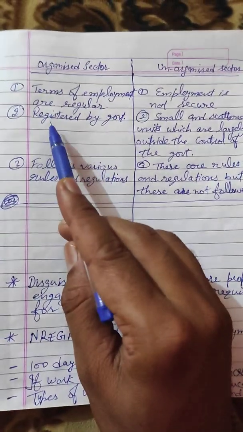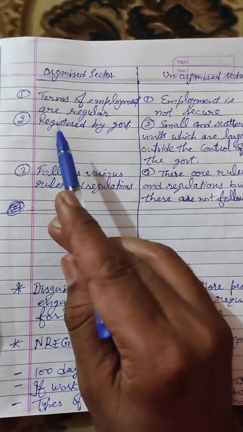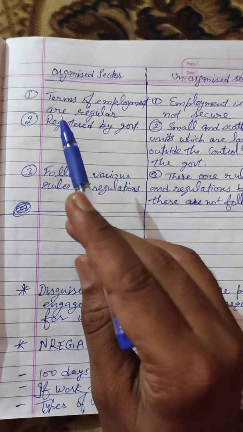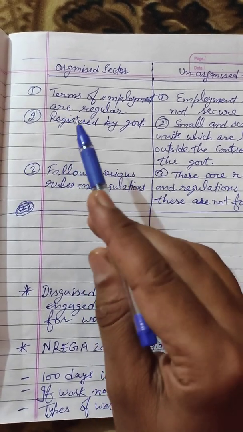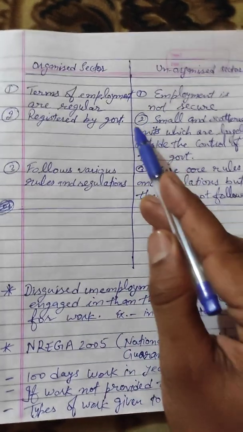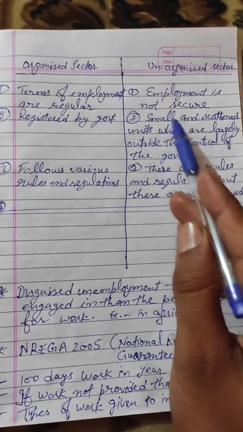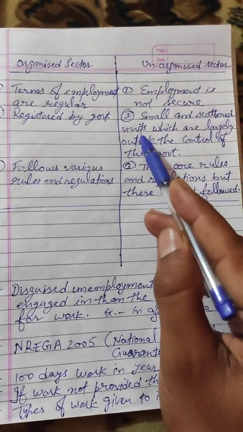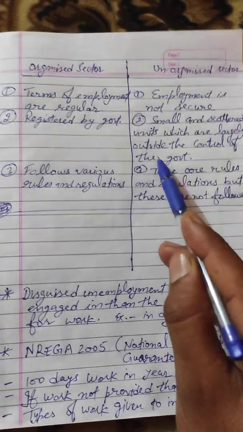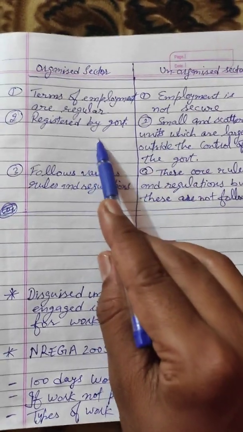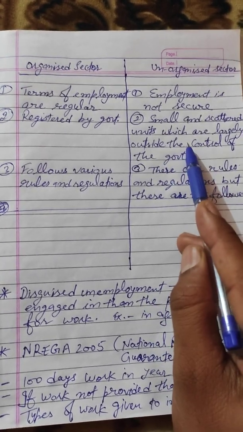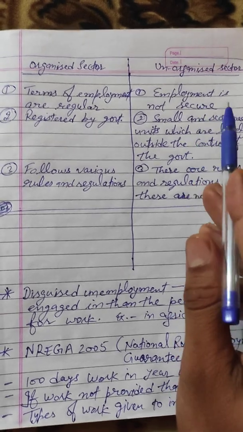Okay. So the second point is, in the organized sector, all the institutions, all the factories, industries, all the work is registered by the government. And in unorganized sectors there are small and scattered units which are largely outside the control of the government. Here the government has a very important role, but in unorganized sectors the government does not have much control.